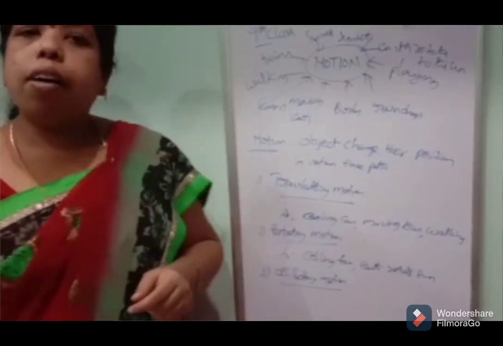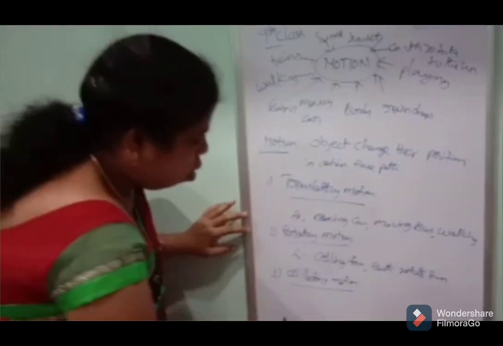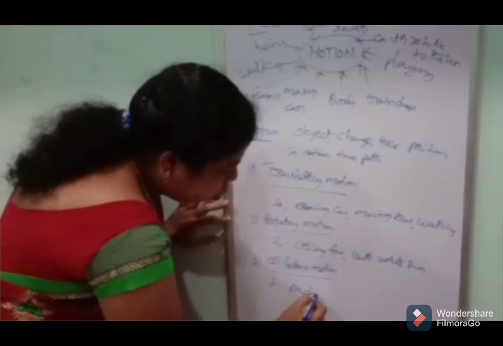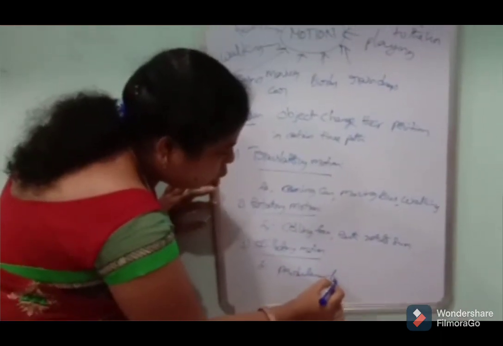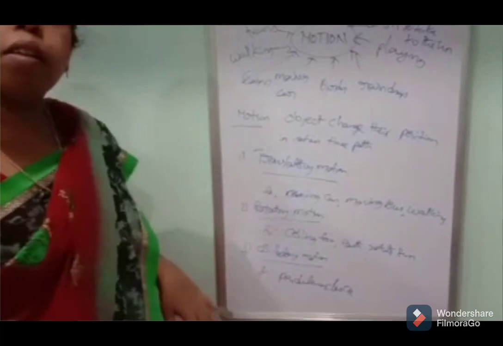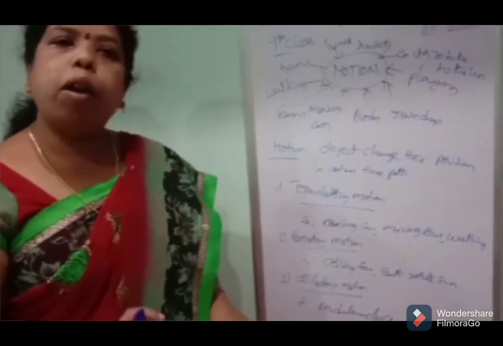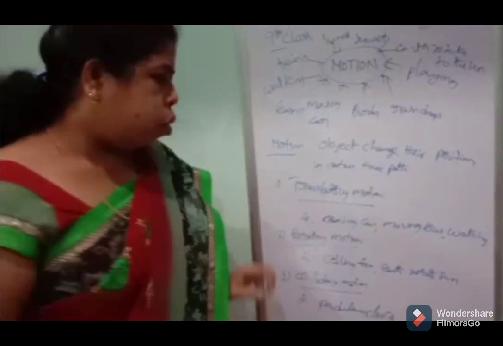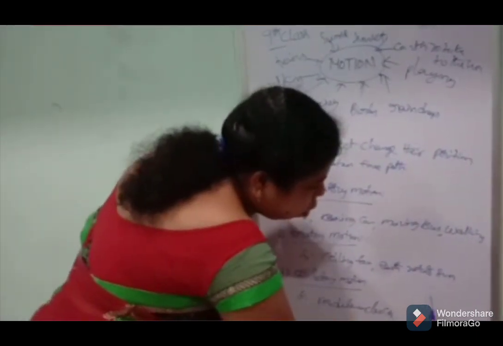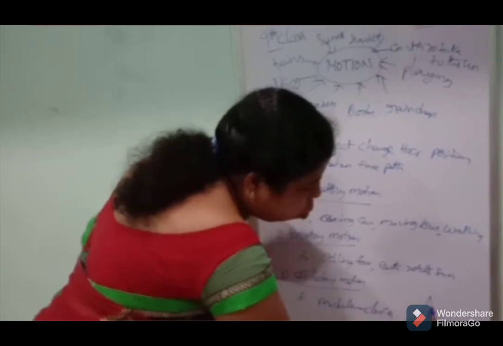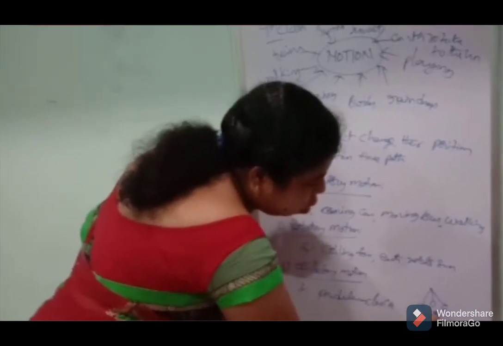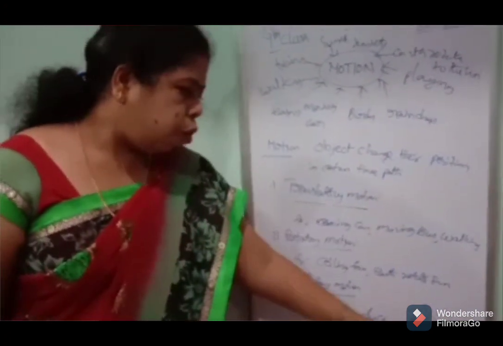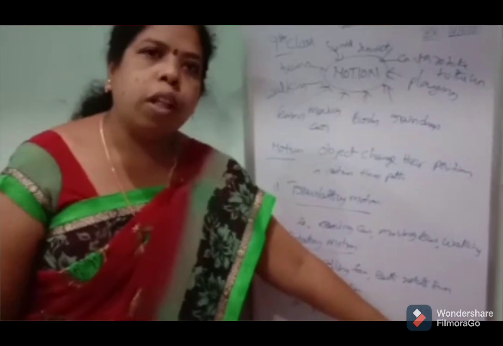That is called oscillatory motion. For example, a pendulum clock. In this pendulum clock, the pendulum moves to and fro about a fixed point. It oscillates from side to side.